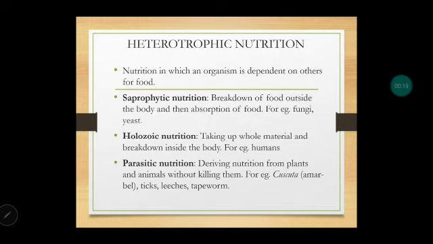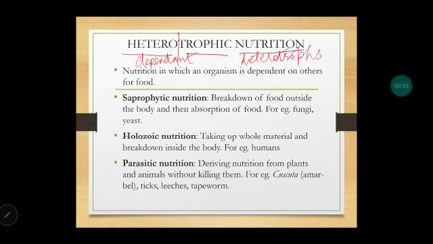As in the last lecture I had just told you, whenever we talk of any term in biology, we should always split the term. So heterotrophic nutrition. Nutrition is uptake of food. Hetero and trophic means the organism is dependent on some other organism for food. So organisms which are taking such type of food, dependent on others, are also called heterotrophs.